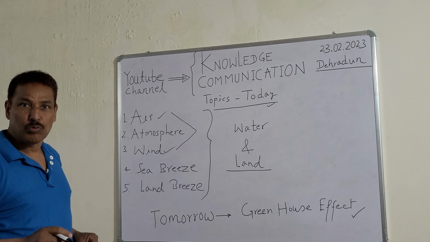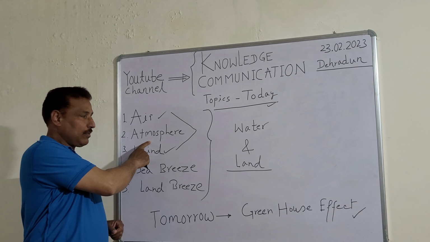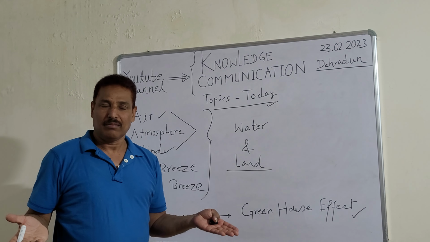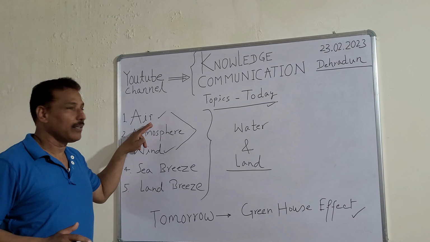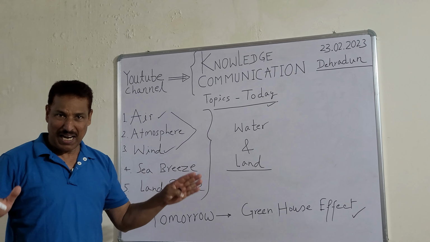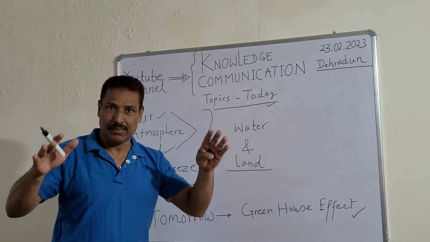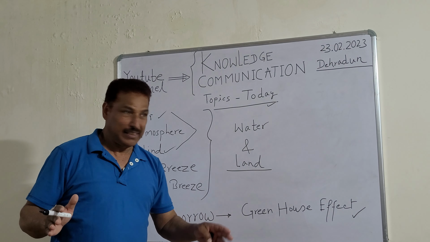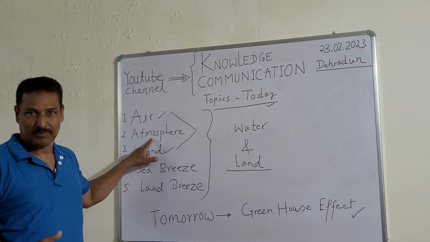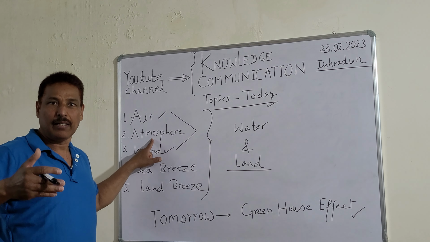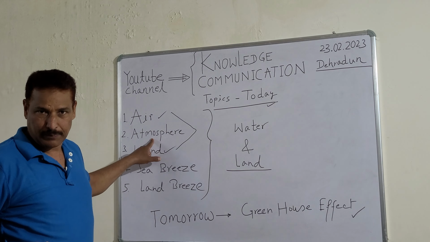Now, let us move on to the associated topic, atmosphere. Atmosphere is again the air, the gaseous mass which has enveloped our planet, the earth. And you know there are certain layers, troposphere, stratosphere, and the last one is the exosphere.